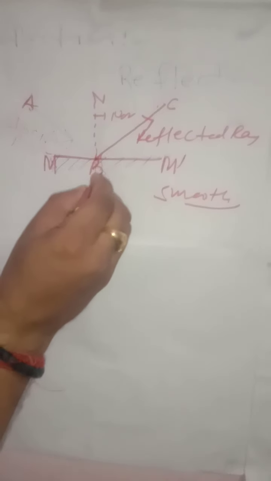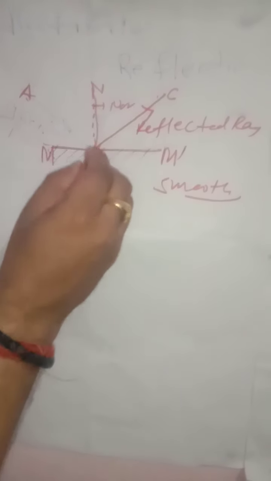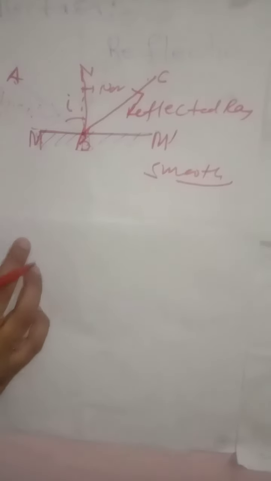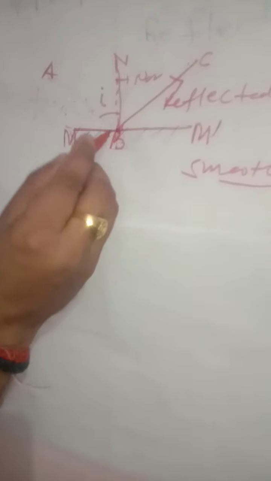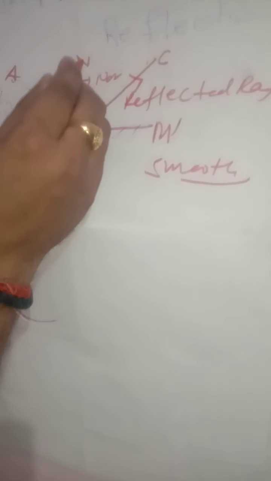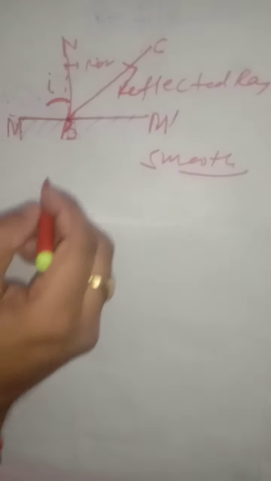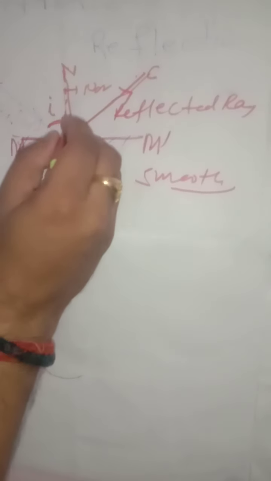Next, the angle between the incident ray AB and the normal BN is called the angle of incidence, and it is represented by i. Similarly, the angle between the reflected ray BC and the normal BN is called the angle of reflection, which is represented by the letter small r.